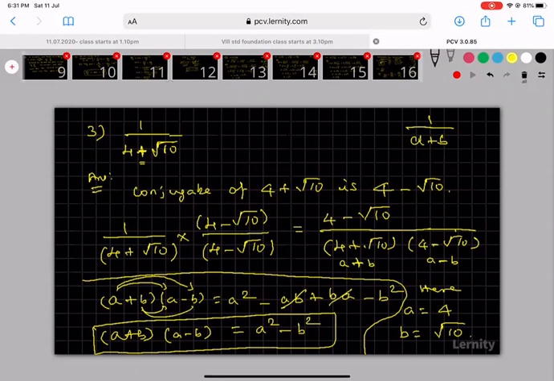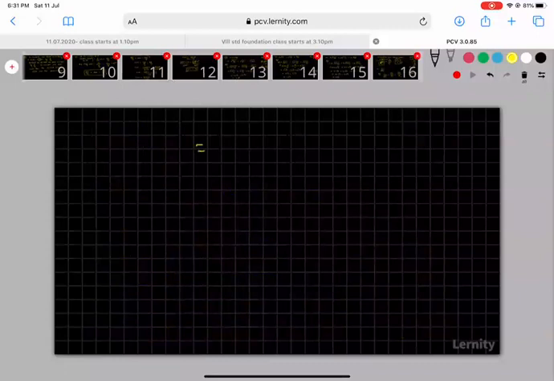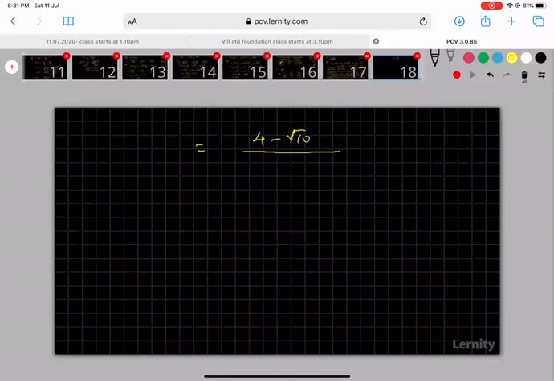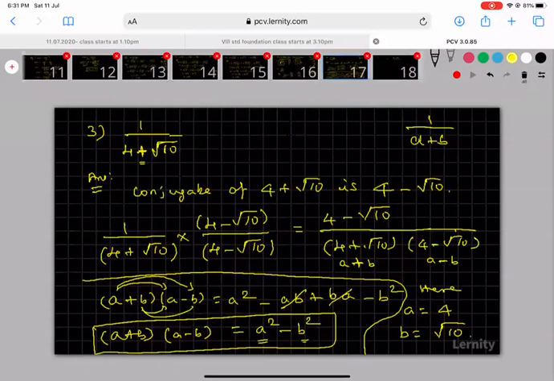Now I am going to apply the formula a square minus b square. You see in the next slide, I am getting 4 minus root 10 in my numerator divided by, as I told you, if it is in the form of a plus b into a minus b, I want to replace it with a square minus b square.